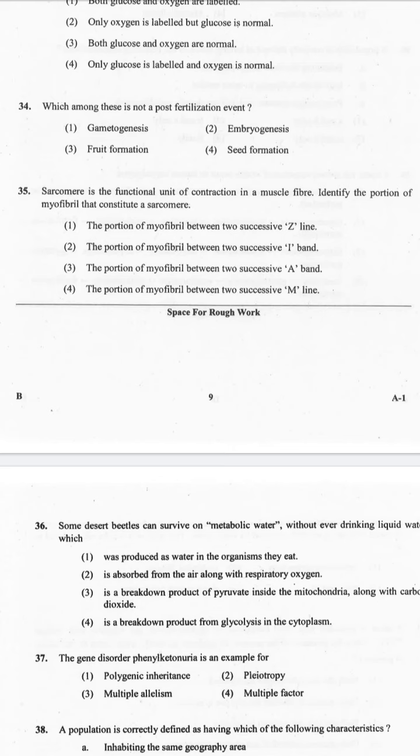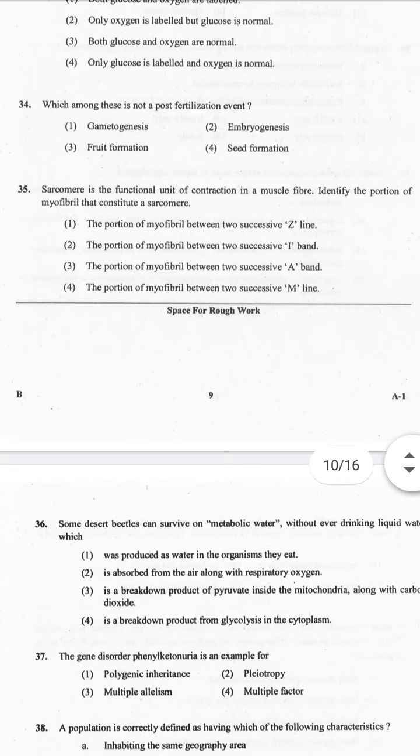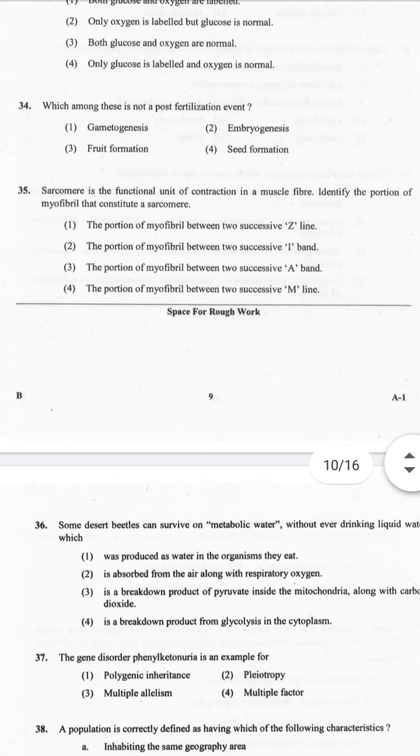And let's see the explanation. Pre-fertilization events are the events of sexual reproduction prior to the fusion of gametes. The two main pre-fertilization events are gametogenesis and gamete transfer. Hope you understood. Embryogenesis is a post-fertilization event, and fruit formation and seed formation also belong to post-fertilization events. Now question number 35.